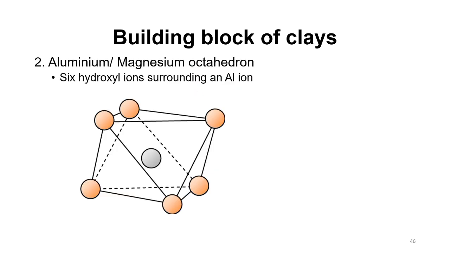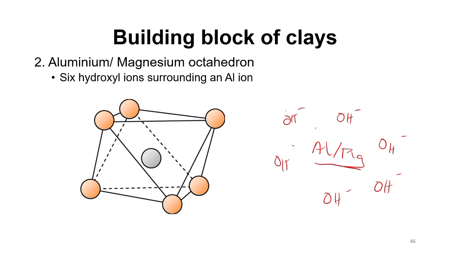Now, in the case of the aluminium or magnesium octahedron, we have an aluminium or magnesium ion surrounded by six hydroxyl ions. Hydroxyl is the same as hydrogen oxide, right? The cation in here is either a magnesium or an aluminium.